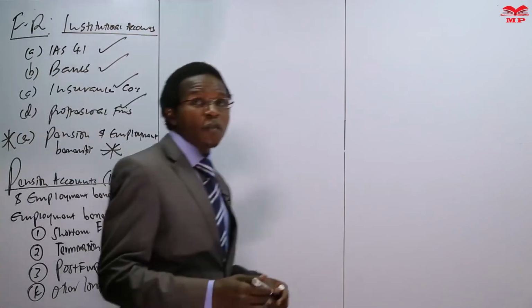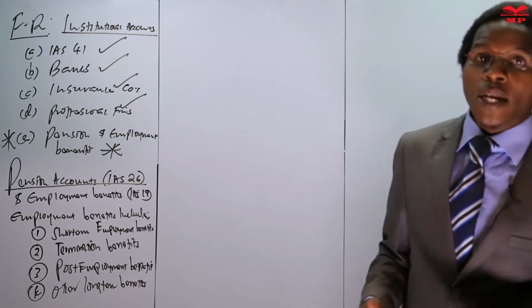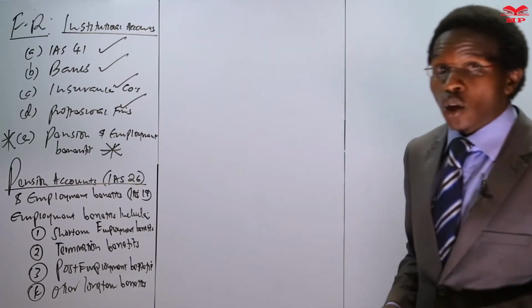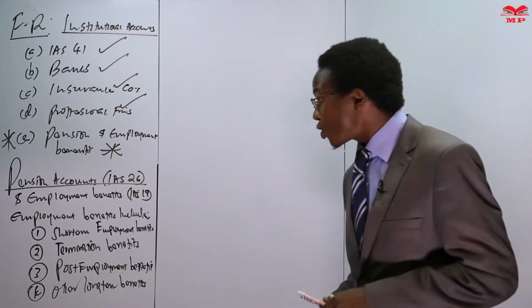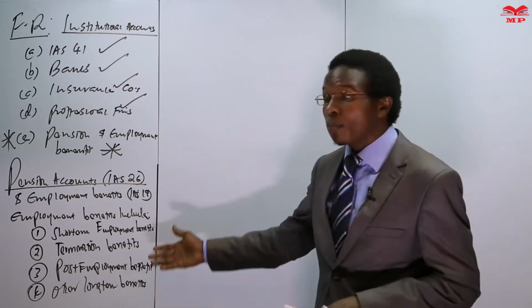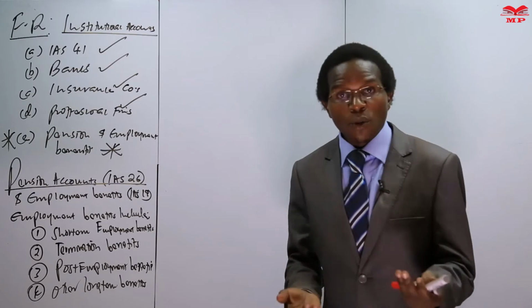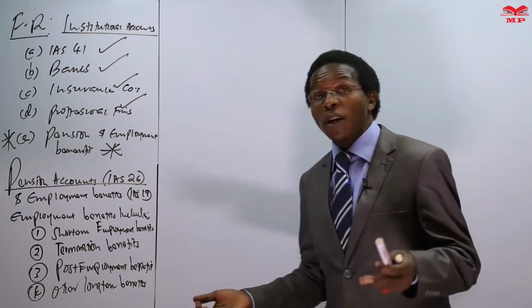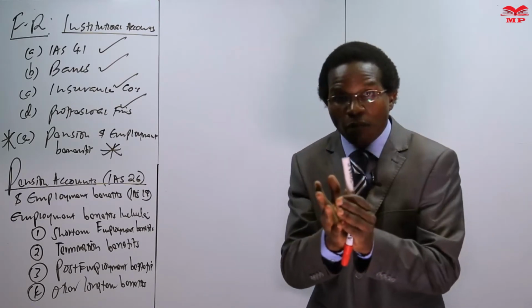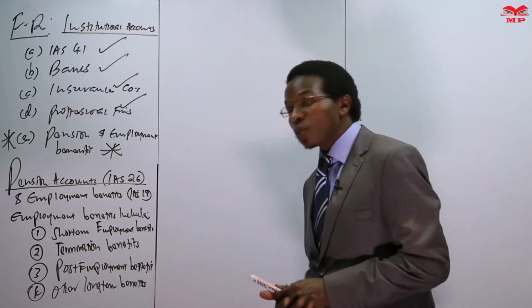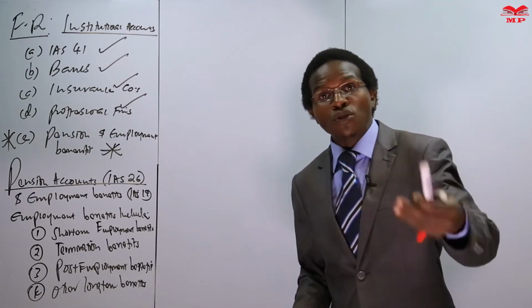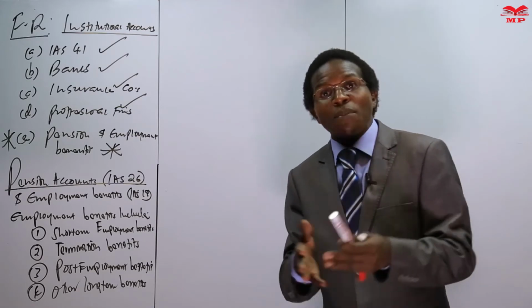These are the employment benefits under IAS 19. When one is working in an organization, one is entitled to short-term employment benefits, just like salaries and wages and leave pay, which fall within the 12 months. Termination benefits are paid when the employer has terminated the contract.